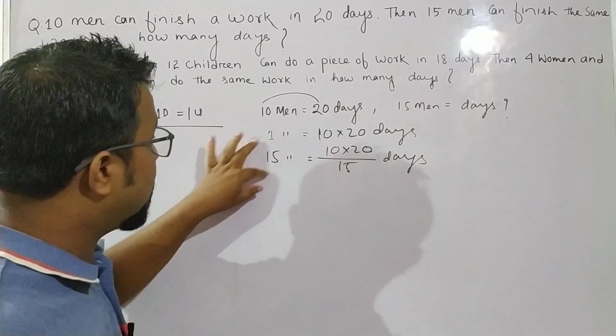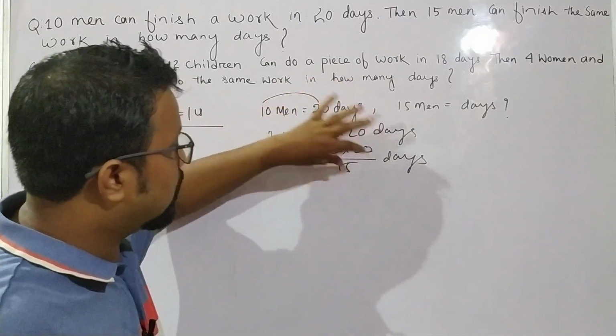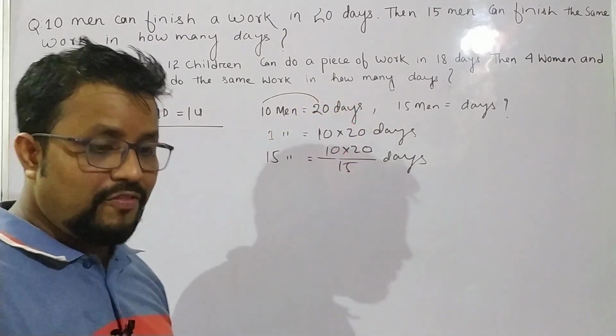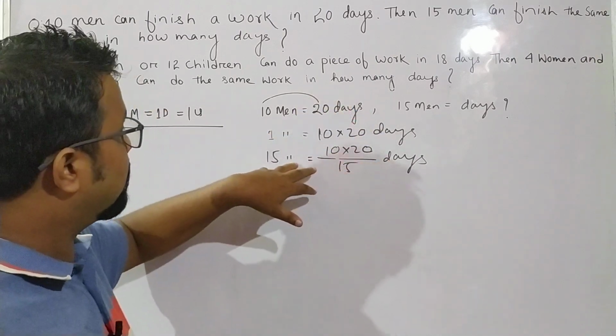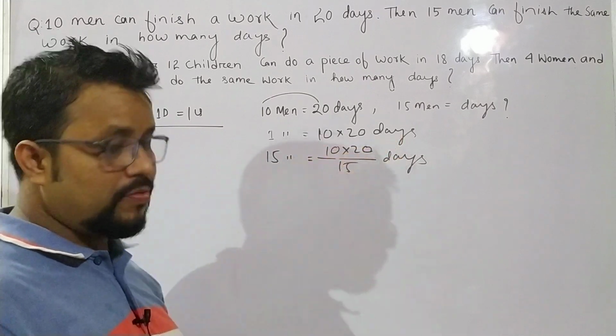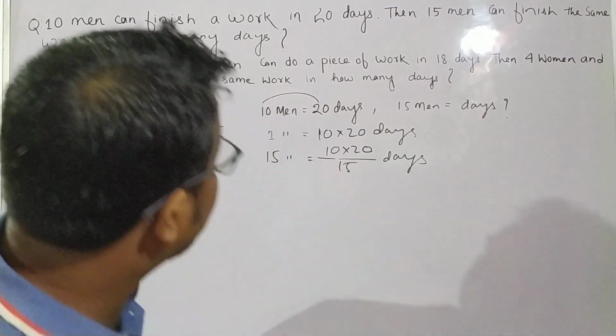Because if 10 men take 20 days, 1 man takes more than 20 days. Why am I dividing by 15? Because the time will be less. So 15 men can do the same work in 10 into 20 by 15 days. Solve this and you will get the answer.